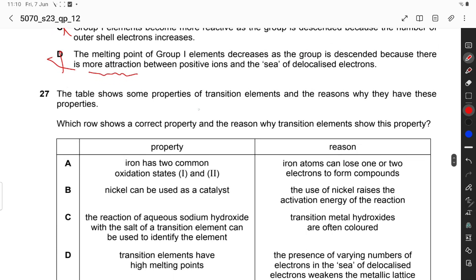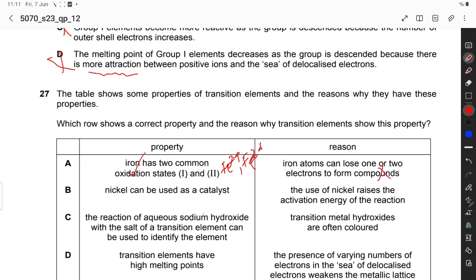Question 27, the table shows some properties of transition elements and reasons why they have these properties. Iron has two common oxidation states, yes, iron 2 plus and iron 3 plus. Reason, iron atoms can lose 1 or 2 electrons to form compounds. Yes, iron atoms can lose not 1 or 2, but 2 or 3 electrons. So this is incorrect.